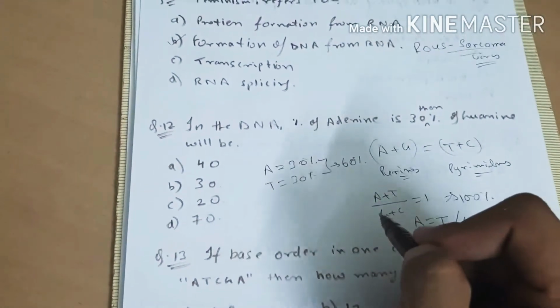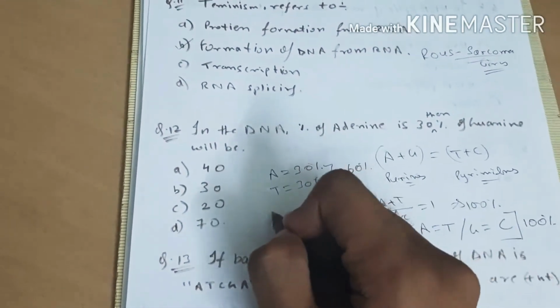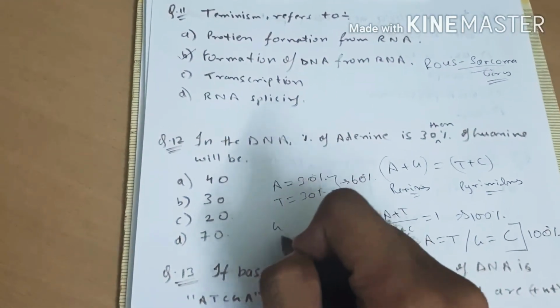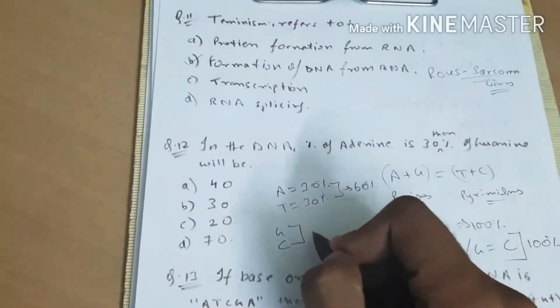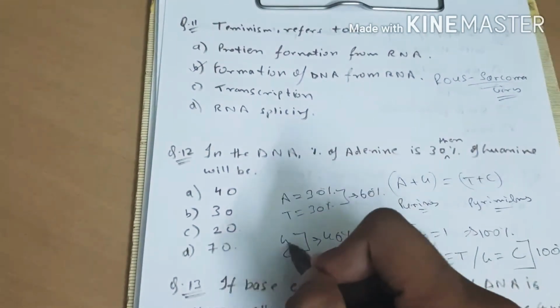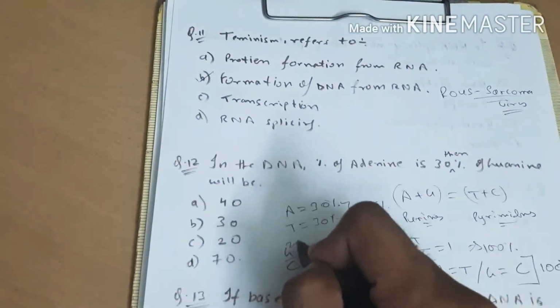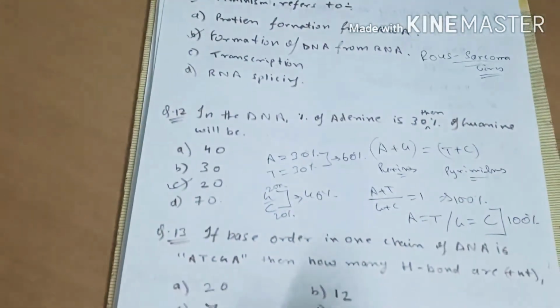So we are left with the remaining 40%, which will be guanine and cytosine, and each one of them will be 20%. So the answer is option C, which is 20%.